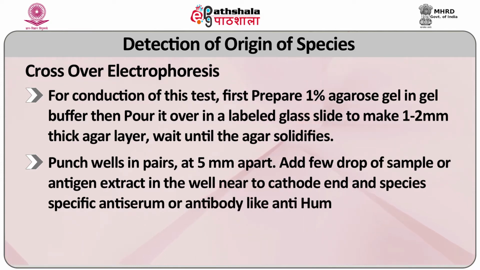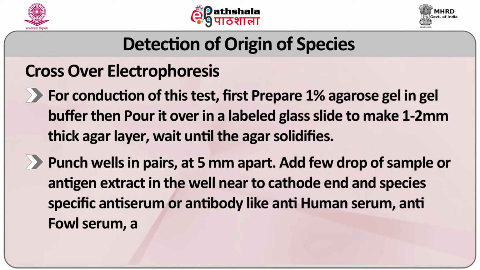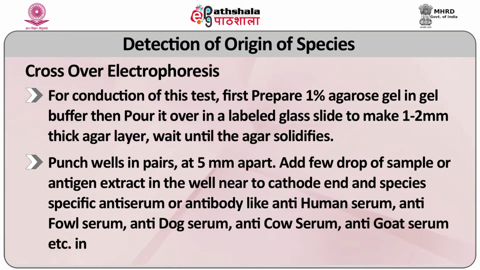Near the cathode, and in a specific anti-serum or antibody like anti-human serum, anti-fowl serum, anti-dog serum, anti-cow serum, anti-goat serum, etc., in the well near the anode.